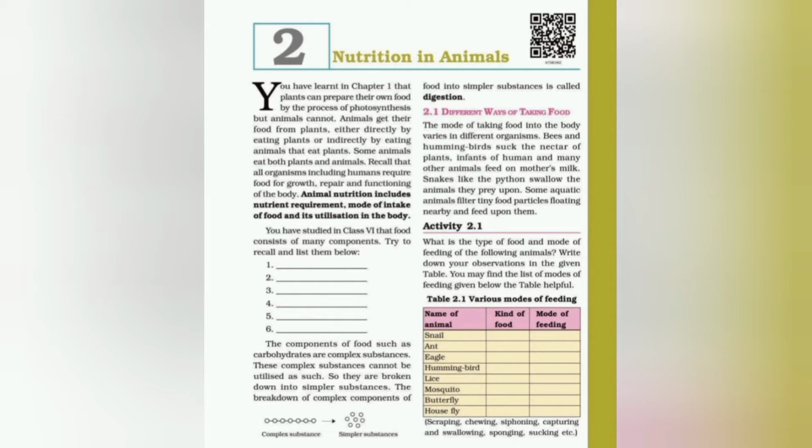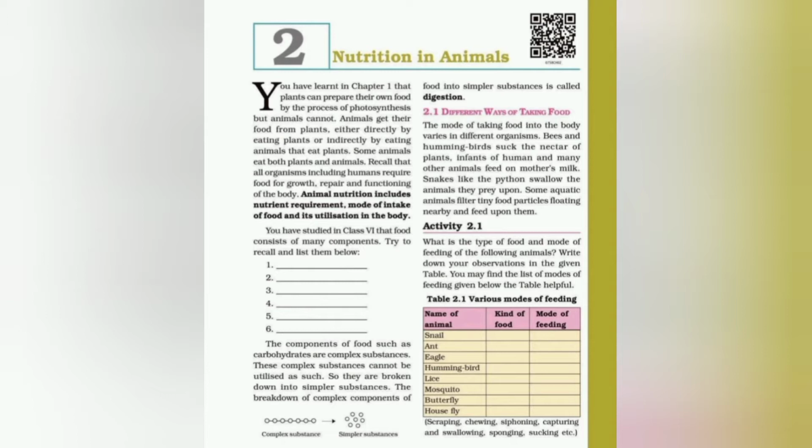The components of food such as carbohydrates are complex substances, and these complex substances cannot be utilized as such. So they are broken down into simpler substances, and the breakdown of complex components of food into simpler substances is called digestion.